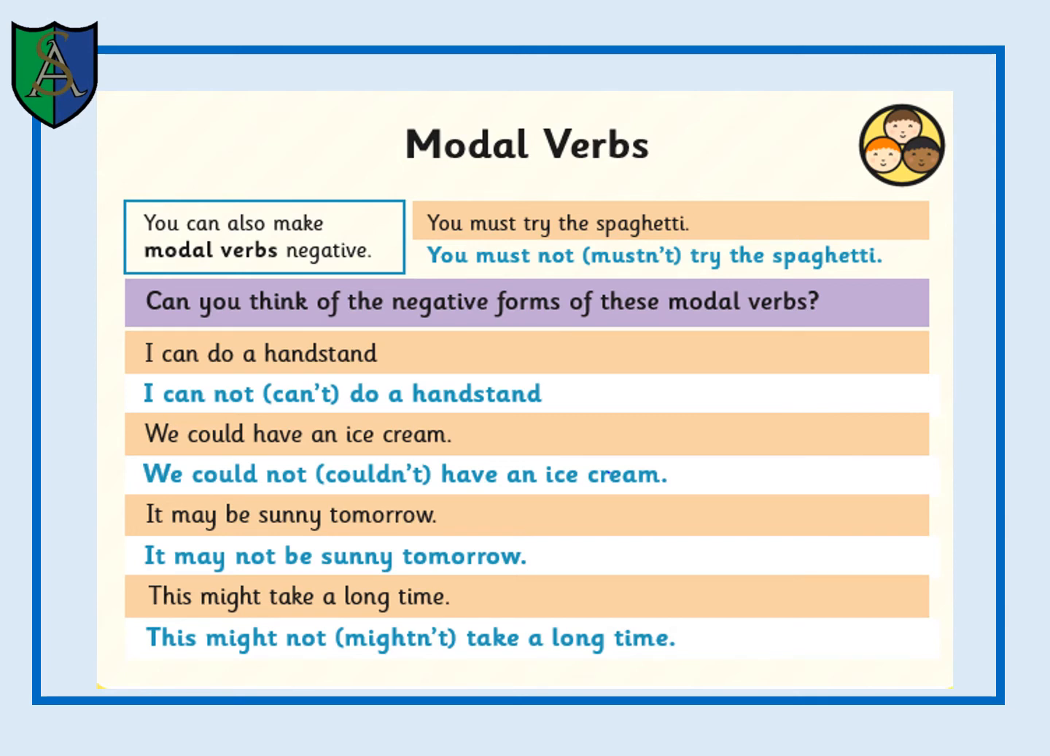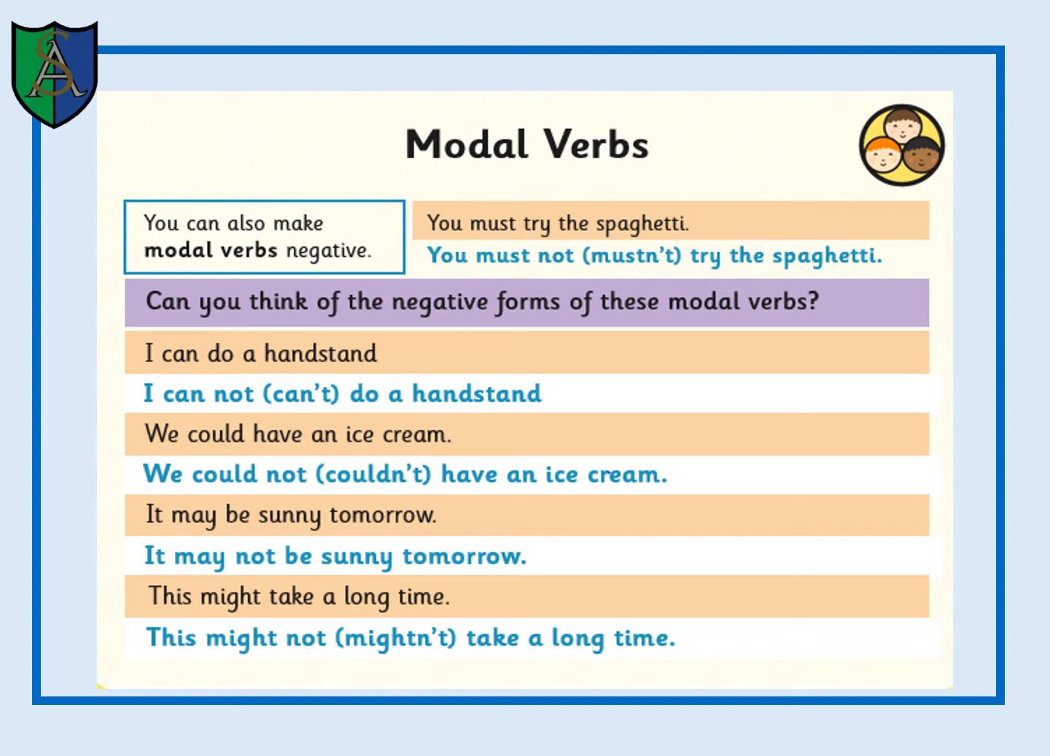You can also use modal verbs in negative forms. So for example, I can do a handstand becomes I cannot, or I can't do a handstand. So the modal verb there is can't. We could not, or couldn't, have an ice cream. The modal verb there is could not or couldn't.